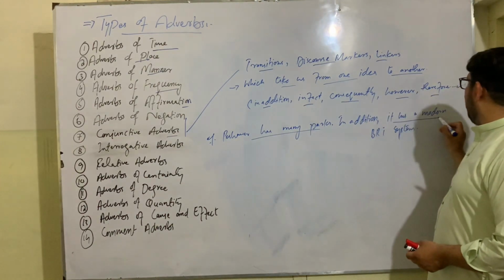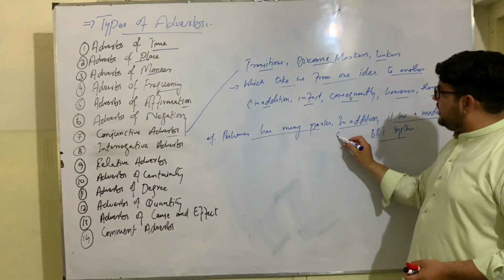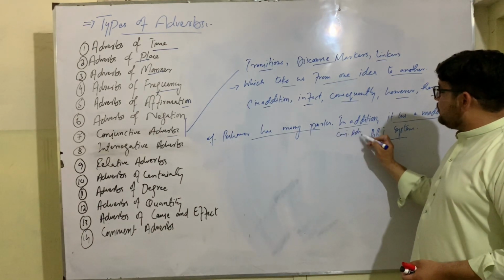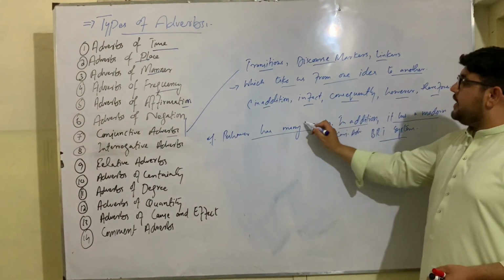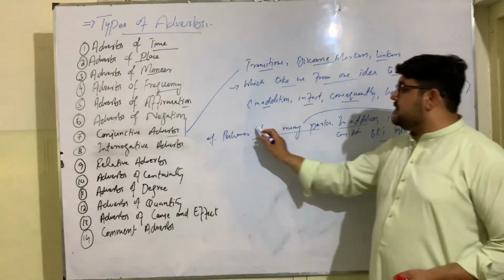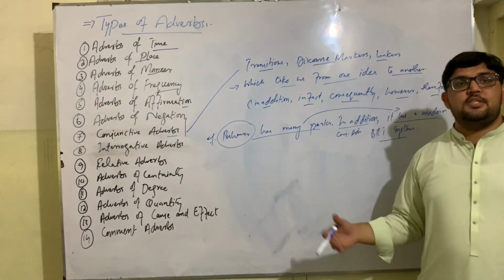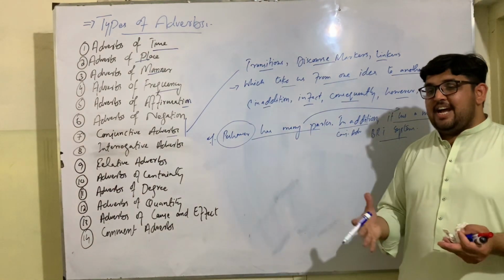It has a modern BRT system, it's another idea. In addition is a conjunctive adverb. It's a transition. It connects these two ideas, or it takes us from one idea to another idea. It further describes the subject of a sentence. So this is how conjunction works. They actually link ideas, connect ideas.